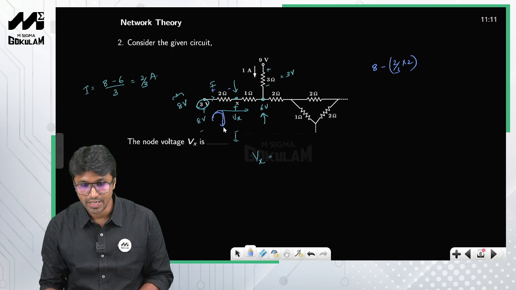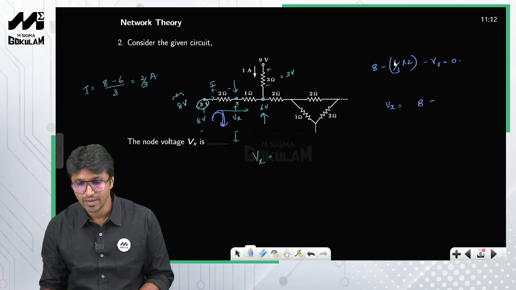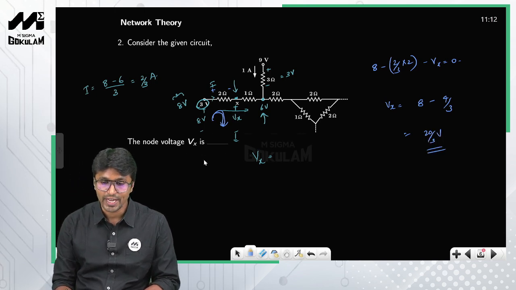Minus, so you are applying KVL in this particular loop, therefore minus Vx is equal to 0, right? So Vx is equal to 8 minus 4 by 3, right? So therefore 24 minus 4 by 3, 20 by 3 volts. So the voltage at node X is nothing but 20 by 3 volts, right?